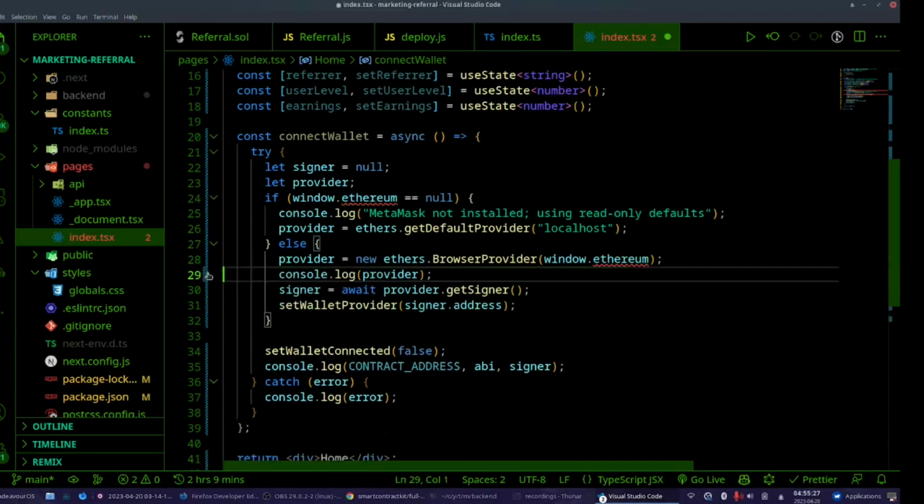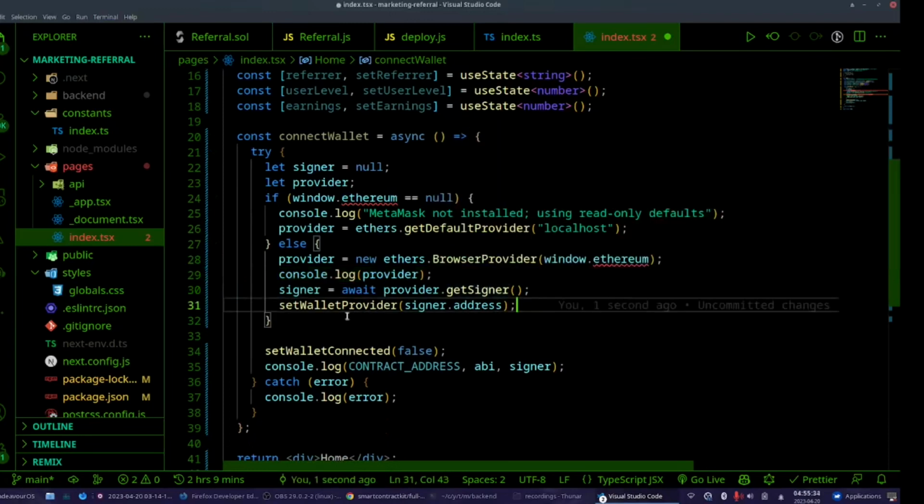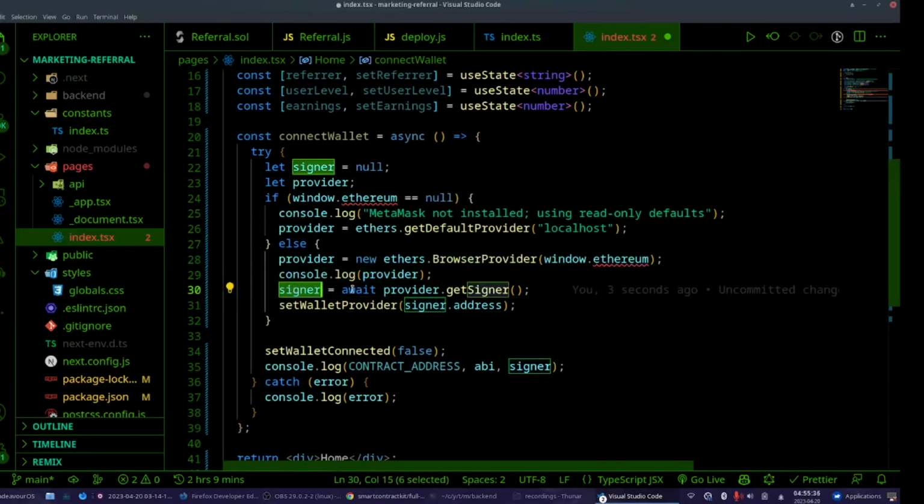Delete this. Console log provider, because we might want to use it. Normally we would not leave console logs. Signer, we might need signer. Await provider.getSigner, set wallet provider, signer address.